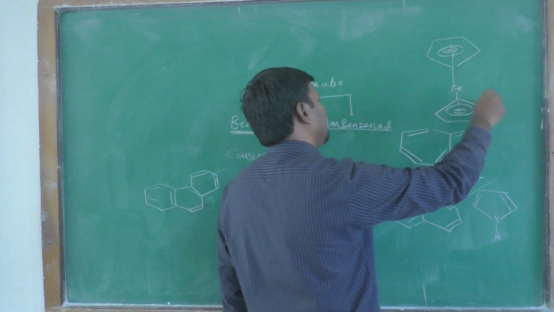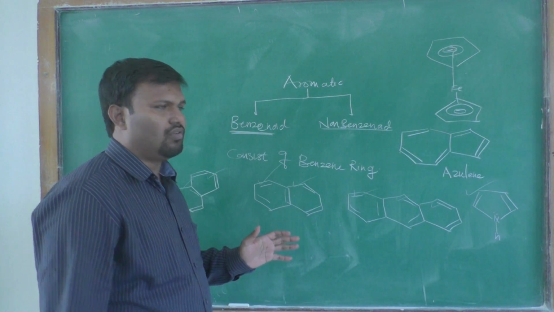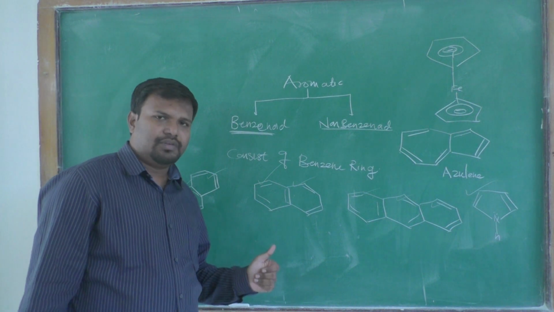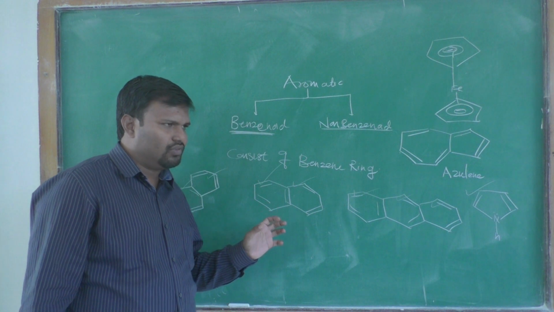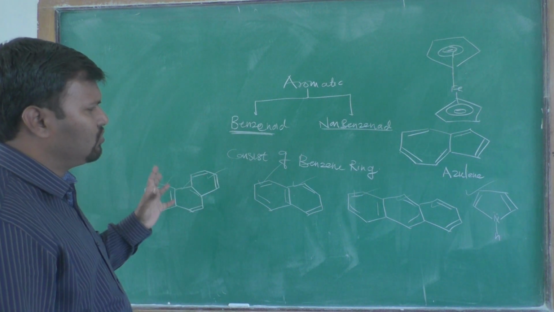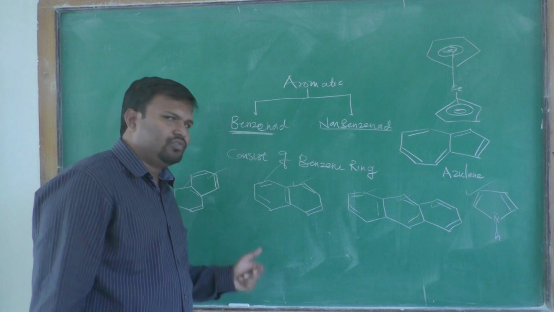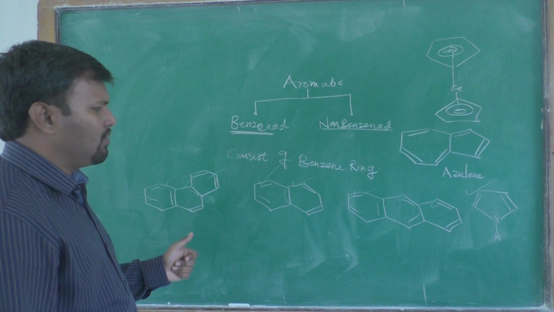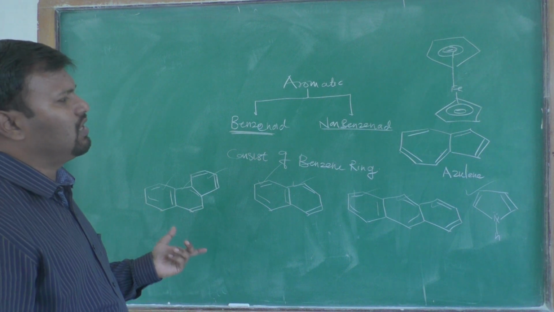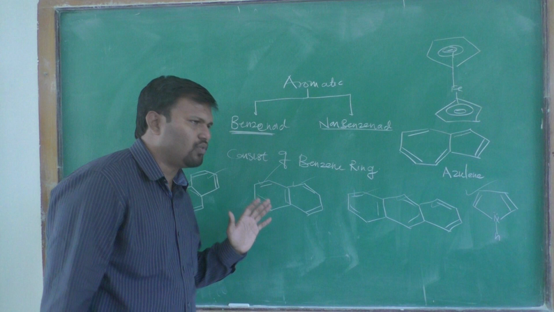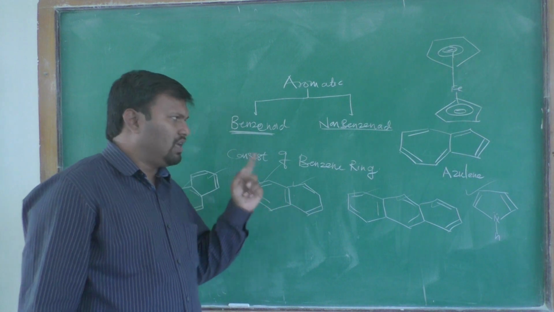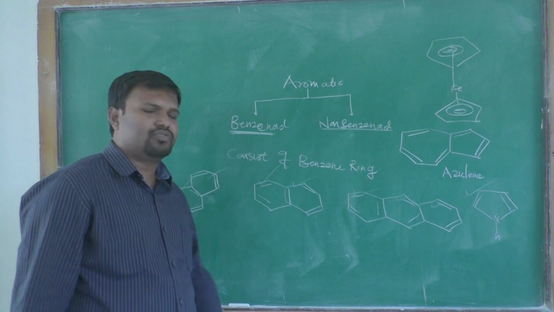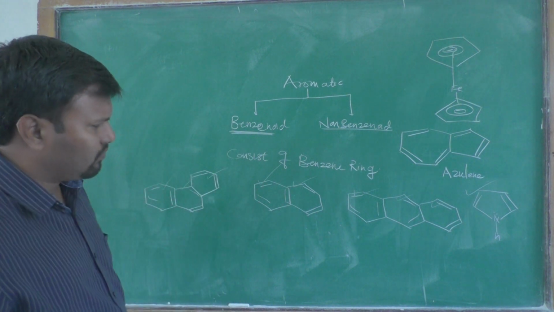Ferrocene is also aromatic in nature, but it does not contain benzene. What is the meaning of benzenoid? Benzenoid is the compound which has the benzene ring in its structure, and a non-benzenoid compound does not have the benzene ring. Three examples we have seen for describing the non-benzenoid rings.